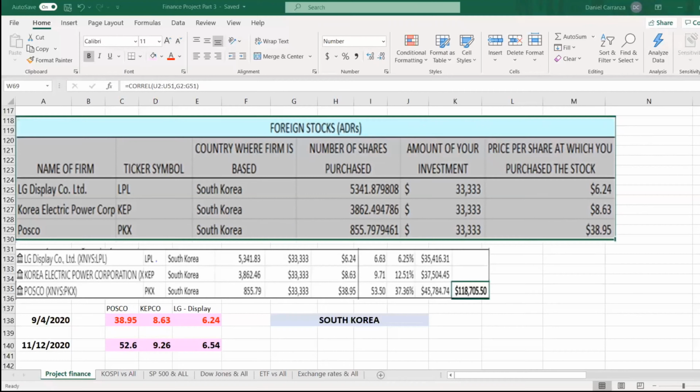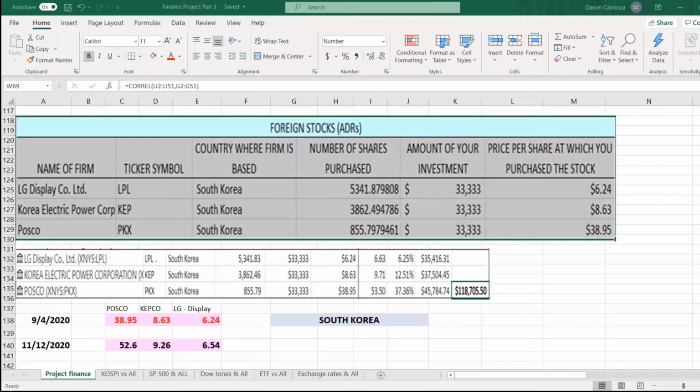So before using any formulas, we did speculate the reason our stocks did so well is more related to the demand in products and services, considering LG Display is associated with monitors and televisions. They were definitely being used around the pandemic for remote work and quarantine. During quarantine, KEPCO Energy is exhausted in South Korean homes. We're not really sure why POSCO did so well, but it can be assumed that it was utilized for construction during the pandemic. It also helps that they have a joint venture with US Steel.